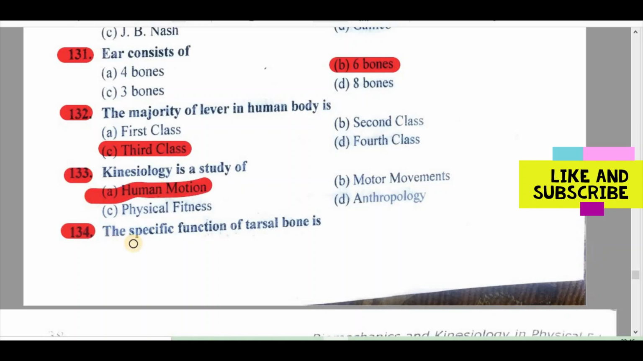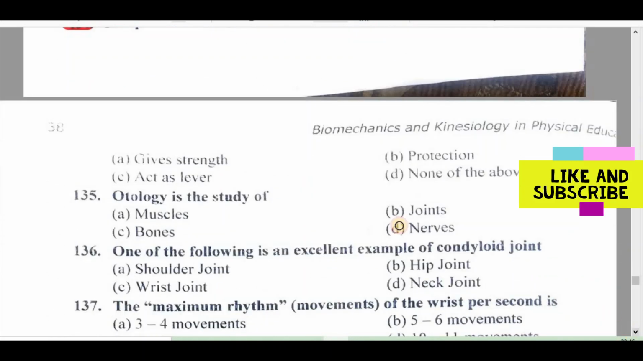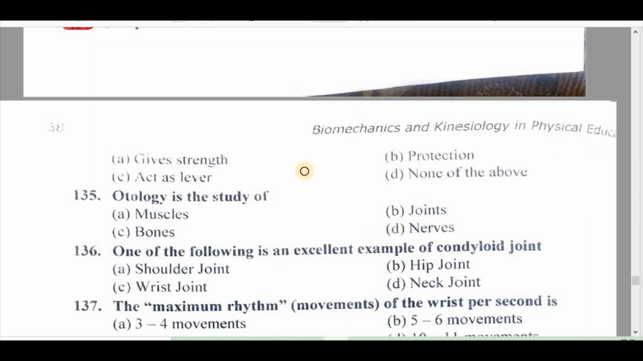134. The specific function of tarsal bone is A. Gives strength, B. Protection, C. Acts as a lever, D. None of the above. Right answer is A. Gives strength.